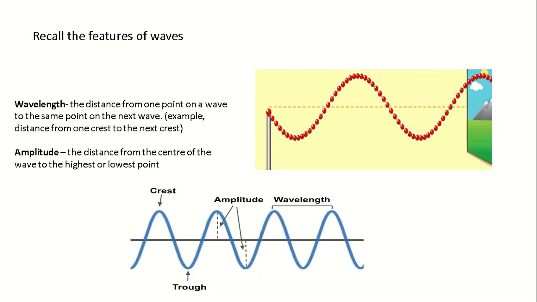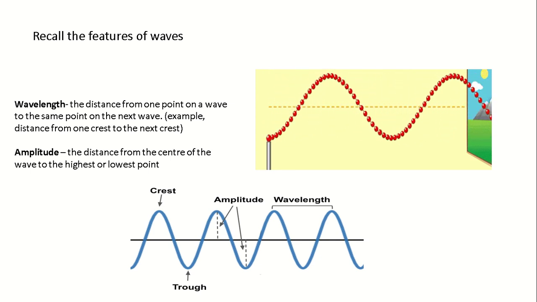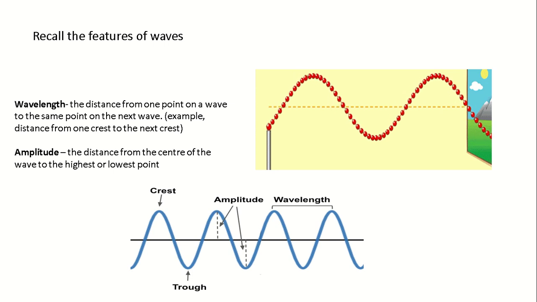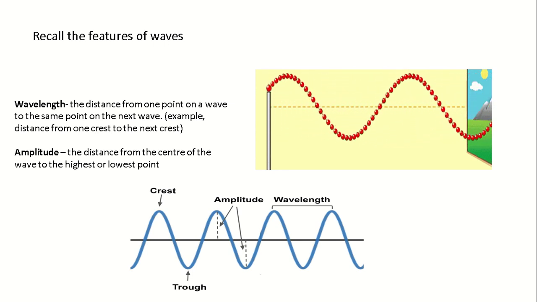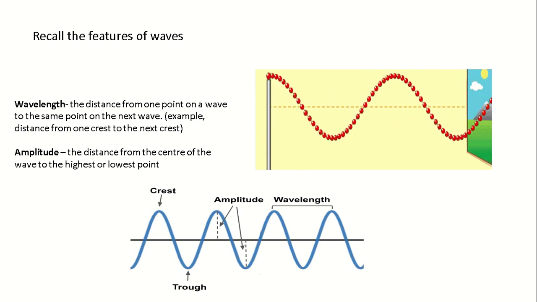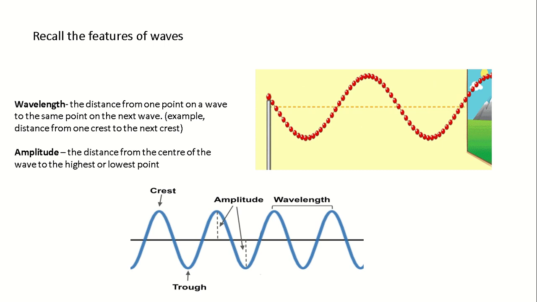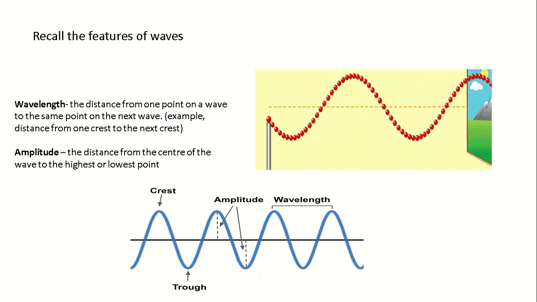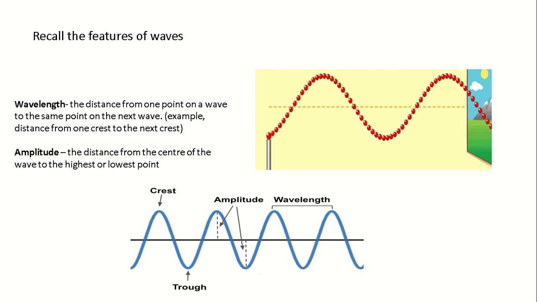Now, to be able to understand this relationship fully, we need to review some features of wave, like wavelength, amplitude, and so on. The wavelength is the distance from one point on a wave to the same point on the next wave.